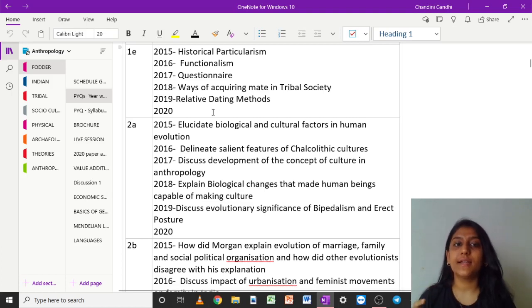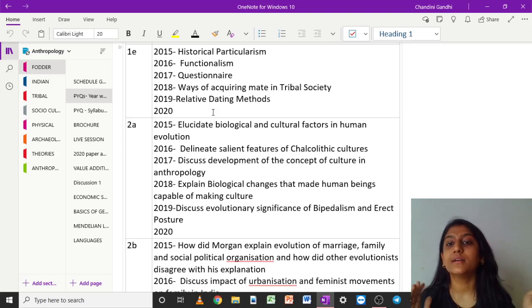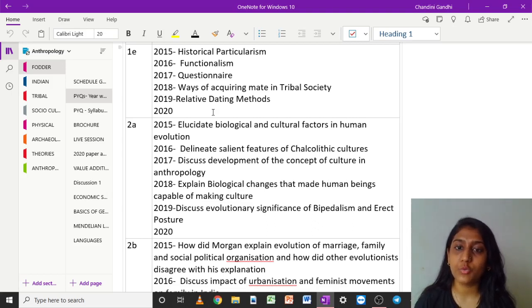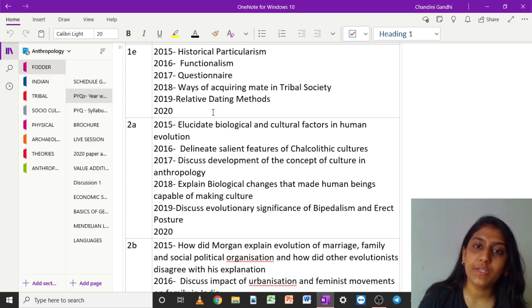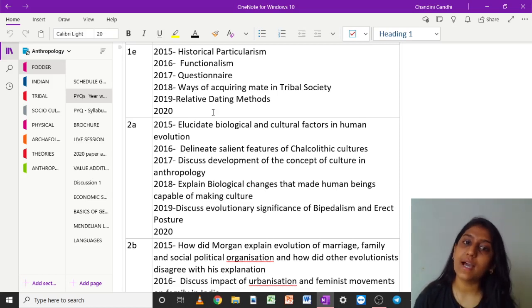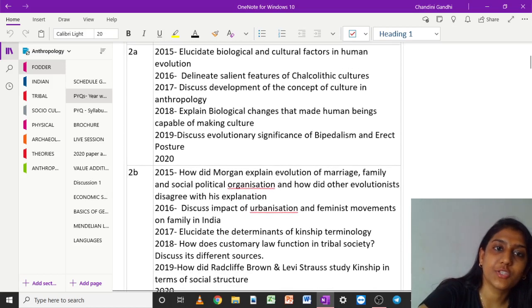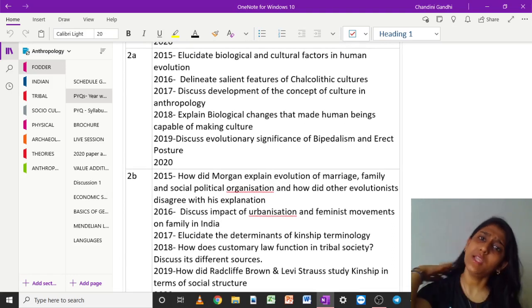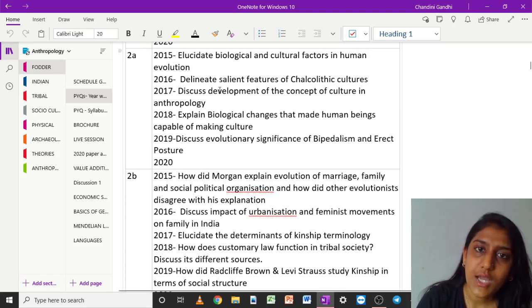So now do you understand that the section that was earlier allotted only for the socio-cultural part is not like that anymore, right? So you have to be careful and you can't make a choice that okay, if my physical is strong, my socio-cultural can be weak and I can manage writing. No, it cannot happen now. You have to integrate all that you have studied and have a correlation between all the topics that you have studied. That we can see in the answer writing section that we can take up. And there are some videos on YouTube about answer writing also, right? So you can have a look at them.